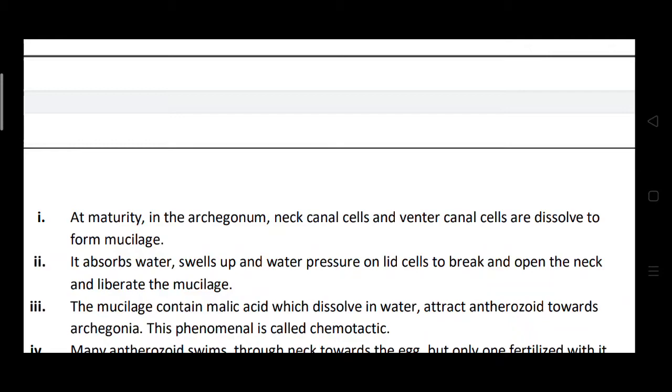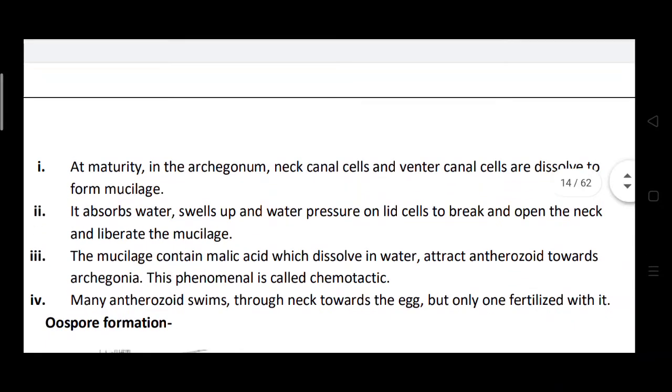This substance is nothing but malic acid. The malic acid dissolves in water and attracts the anthrozoids towards the archegonium. This mechanism is called chemotaxis, and it is present only in the bryophytic plants.